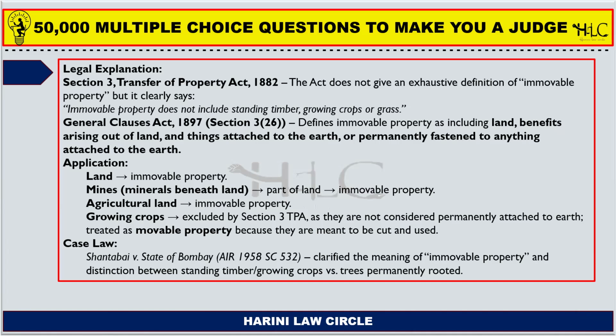The General Clauses Act of 1897 also defines immovable property under Section 3, sub-section 26, as including land, benefits arising out of land, and things which are attached to the earth or permanently fastened to anything attached to the earth.